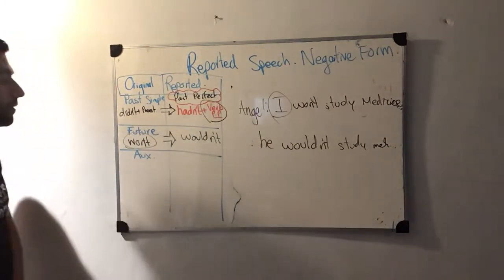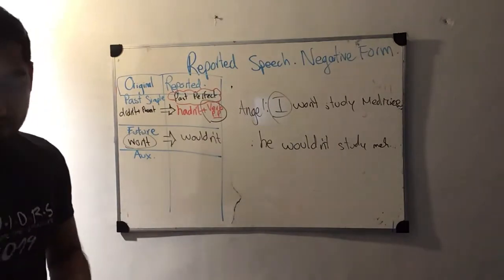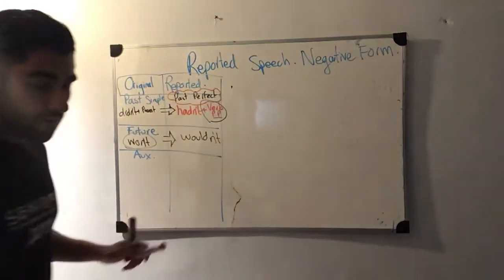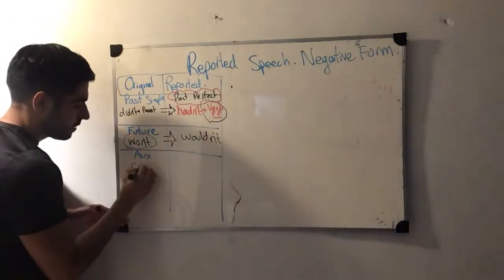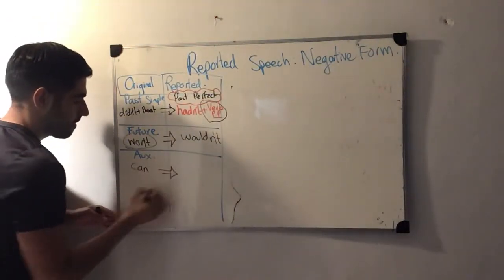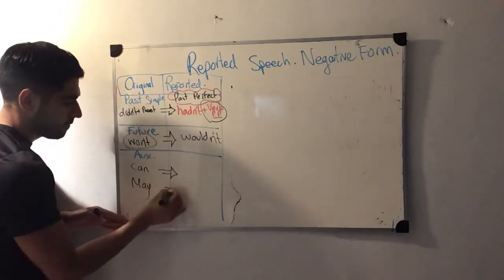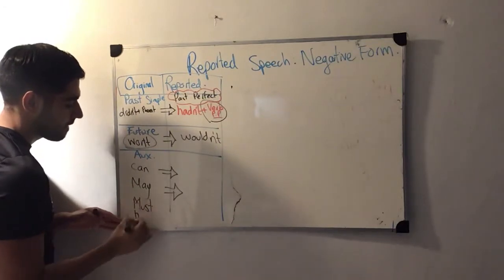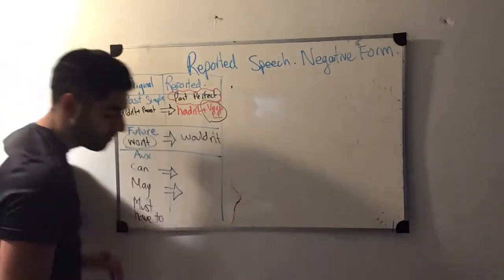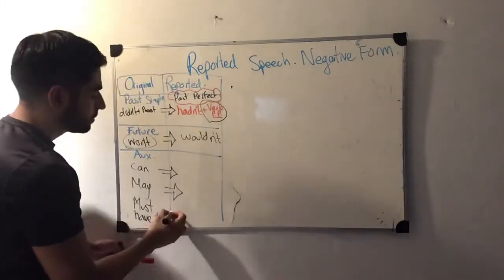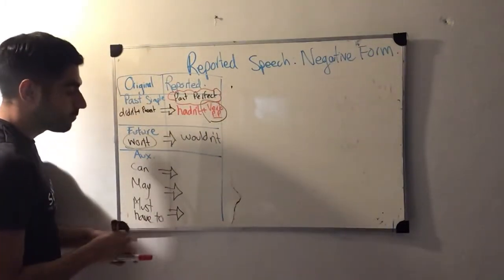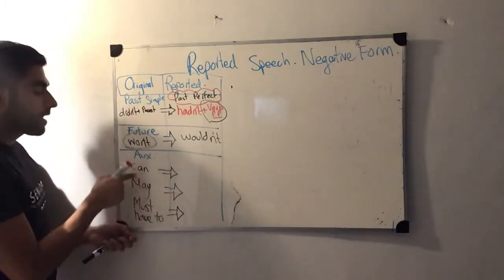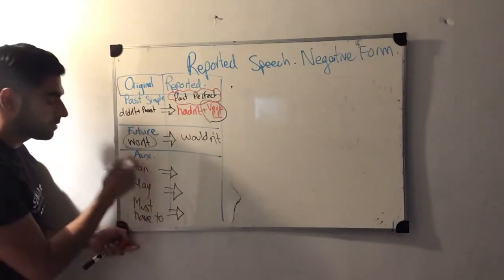Finally, we're gonna continue with the auxiliaries. The auxiliaries that we are gonna have are these ones. We already saw the auxiliary can, we already saw the auxiliary may, and we already saw the auxiliary must and have to. You already know that we have to use a specific one when we report it using reported speech, okay? But in this case, can is an affirmation. All these ones are affirmations.